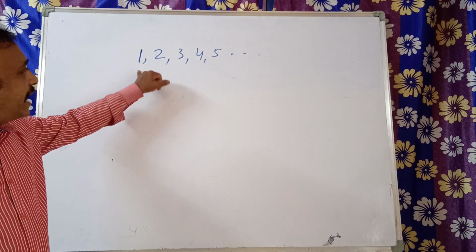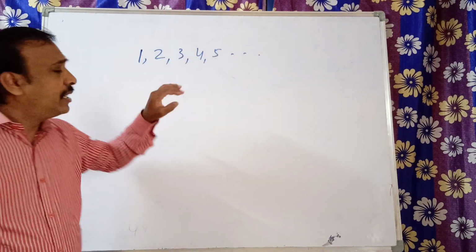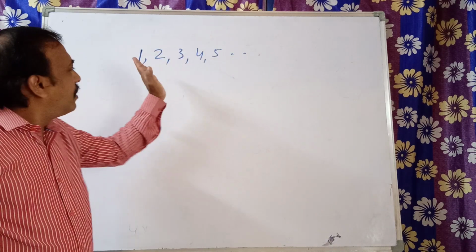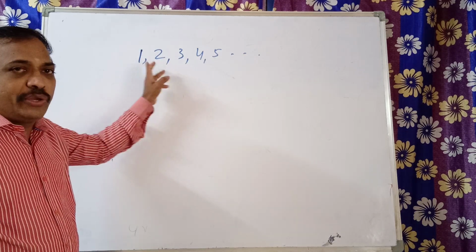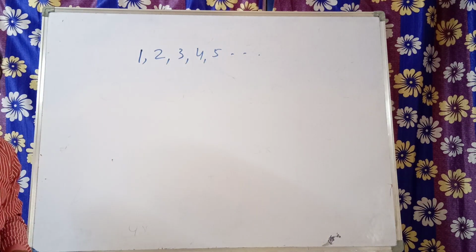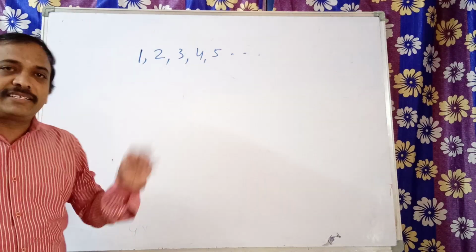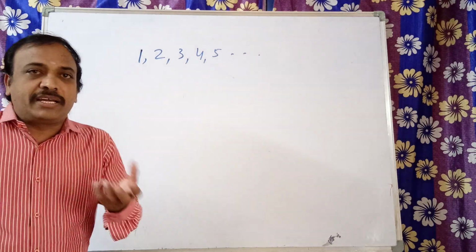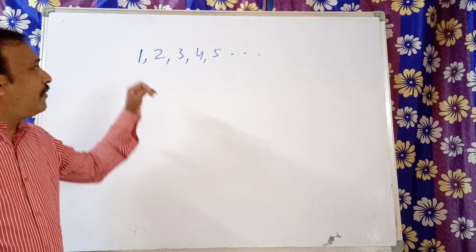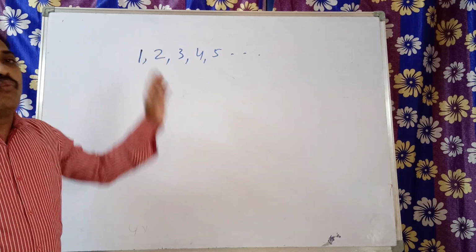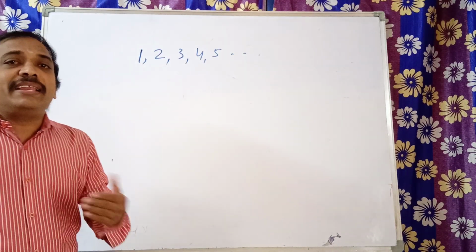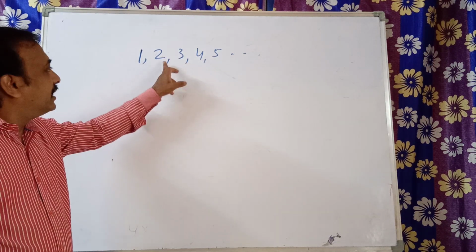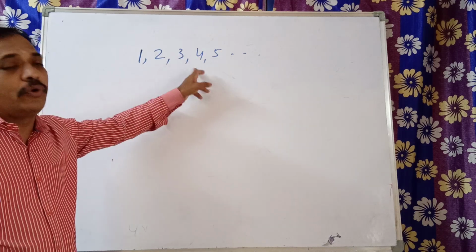You observe this: 1, 2, 3, 4, 5. So this is the first term, second one, third one, fourth one, fifth one. When you are getting the second one, are you observing any difference in this? Yes, this is a set of natural numbers, I told you already. Any other difference? Are you recollecting? One thing we can say is that it is increasing by 1. When you go to the 2, so 1 plus 1 is 2, then 2 plus 1 is 3, 3 plus 1 is 4, 4 plus 1 is 5.